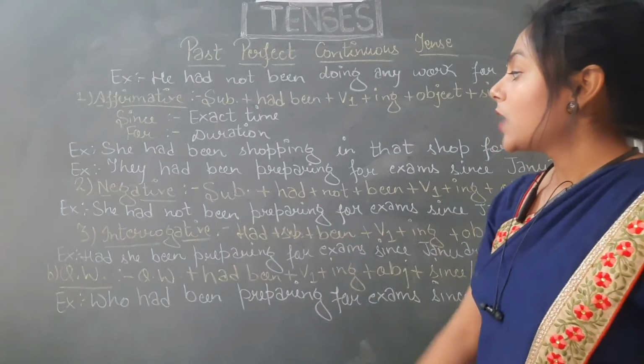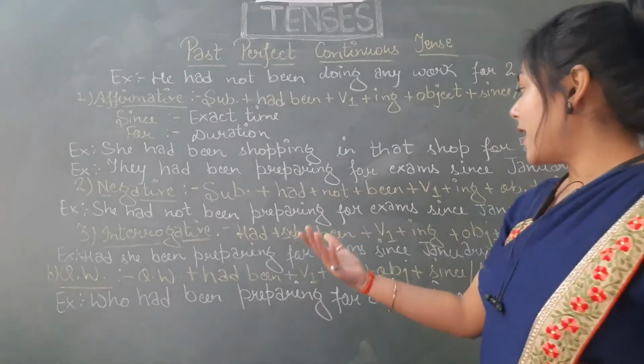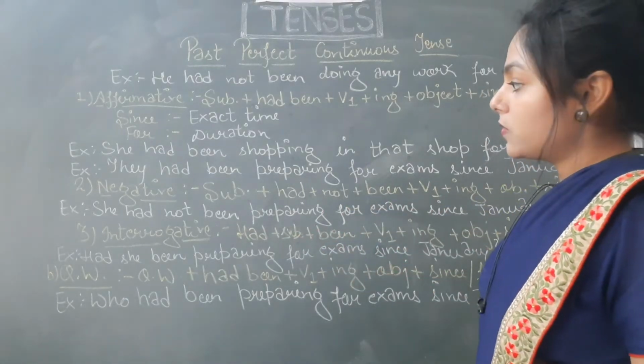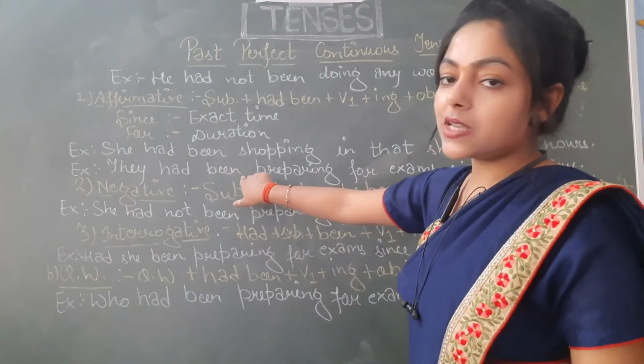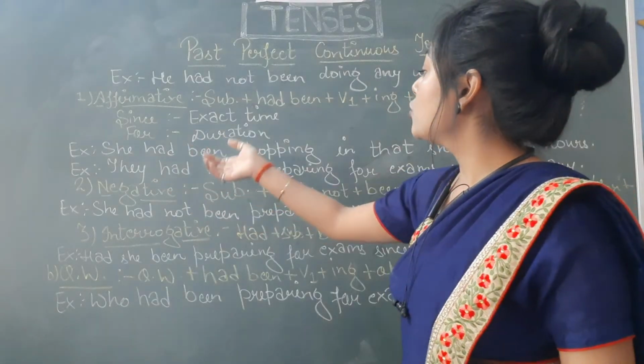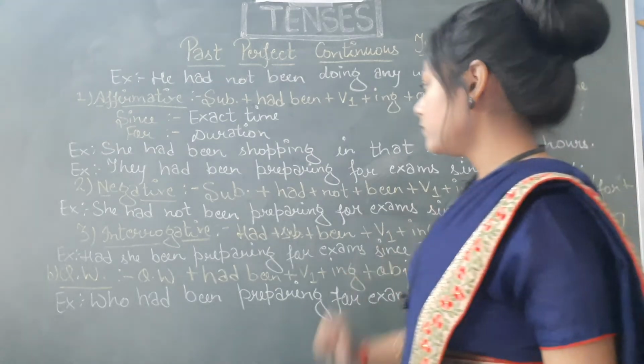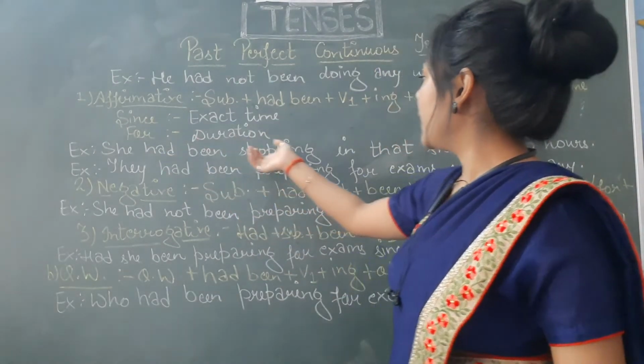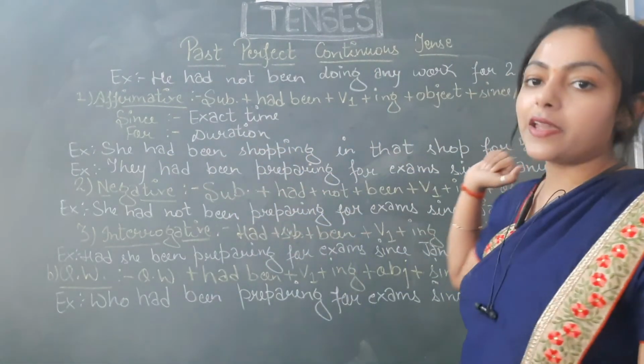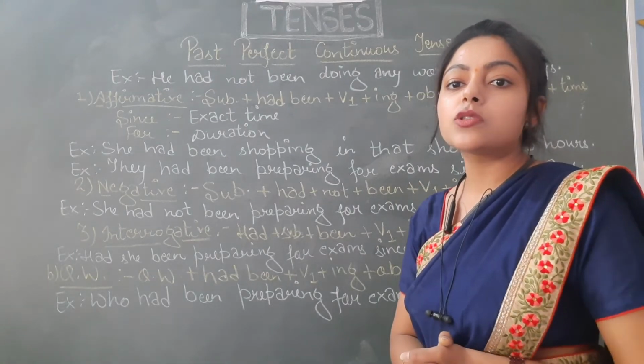So this is the structure. What is the example? She had been preparing for exams since January. If we have to make the negative of this sentence, it will be, she had not been preparing for exams since January. She had not been shopping in that shop for 5 hours. So I hope the negative also clear to you.